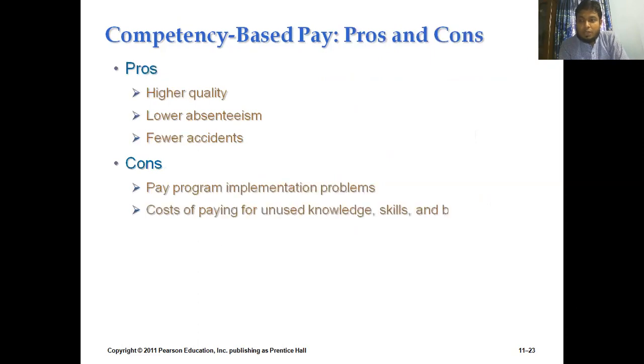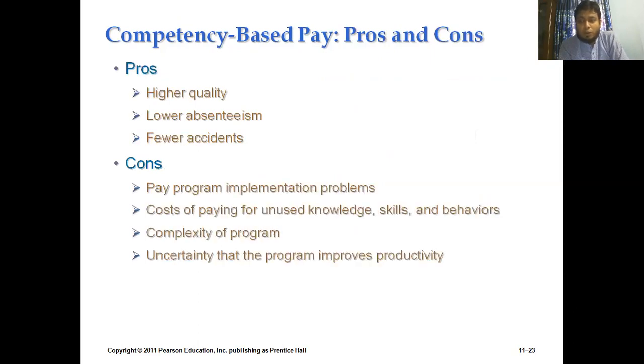Now the question is, what are the pros and cons? Why do we need to follow competency-based pay system? The pros will suggest these advantages, that it will always ensure higher quality. Now the question is, what is quality? Quality is a kind of performance that is being required by the organization. That is actually quality: a set of performance that is expected by the organization from an employee. So the competency-based pay system will always ensure higher quality from the employees.